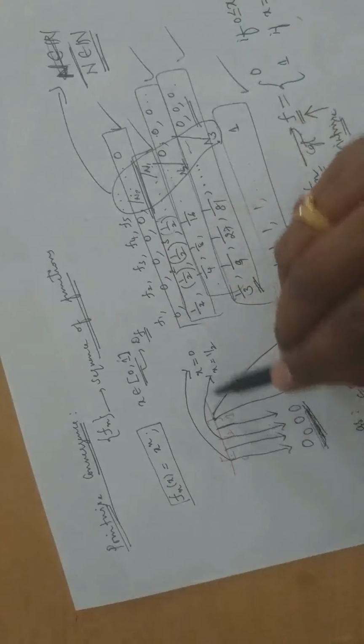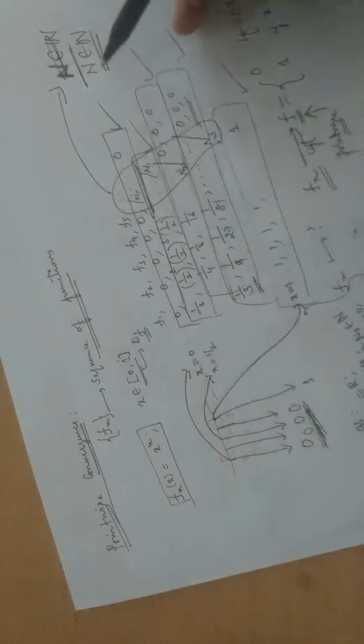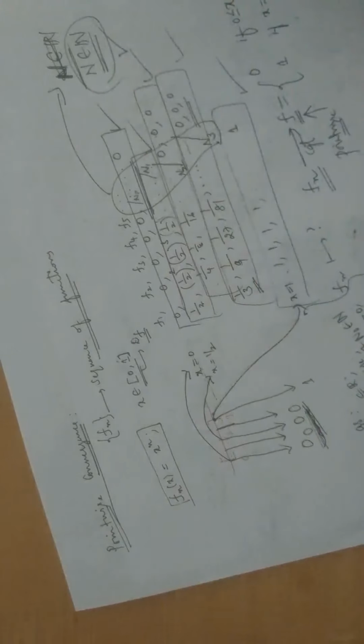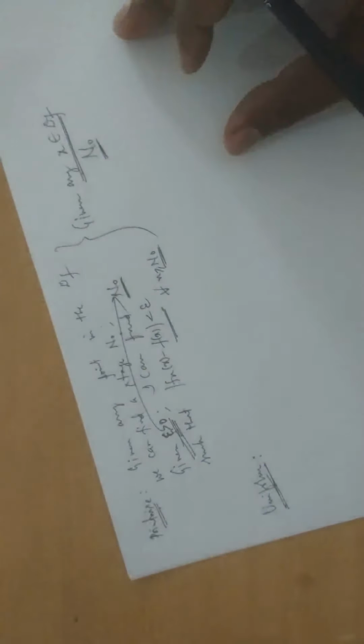You take any member in this domain, this number should work. Whether it's possible, that is called uniform convergence. That n is uniform. No need to bother about anything, just consider that one stage will work. That is the uniform convergence.